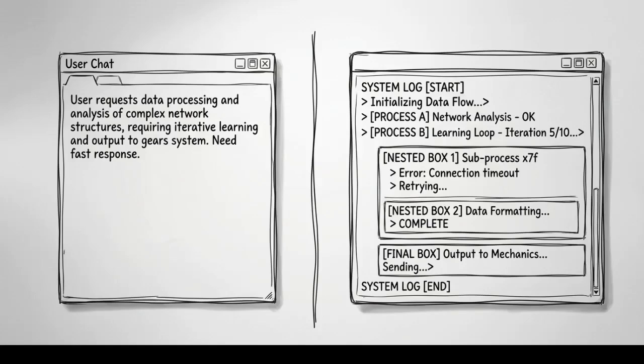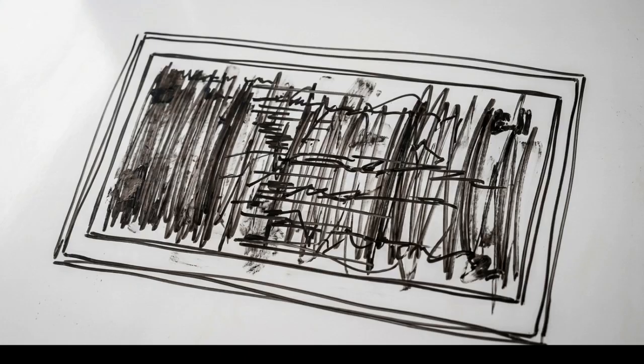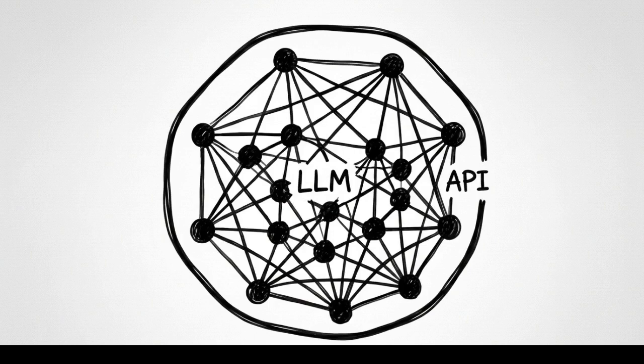Let's look at how we typically interact with a language model. On the left, we send a text prompt and get a static response back. But on the right, a system is autonomously navigating a computer directory, checking files, and executing code without our input. This creates an illusion of agency.